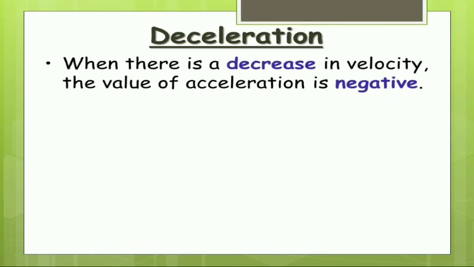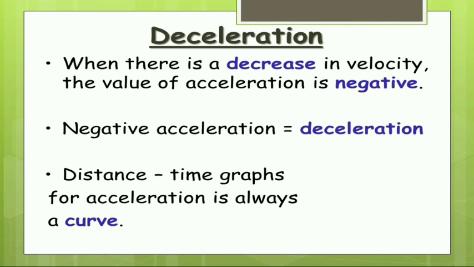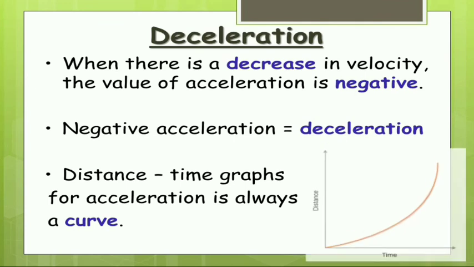And when there is a decrease in the velocity, if you calculate the acceleration according to the formula, it will come as a negative value. So for our calculation purposes, we generally omit negative values and use a new word called deceleration. Hence, deceleration is also called negative acceleration. And if you draw distance time graphs for acceleration, it is always a curve like this.